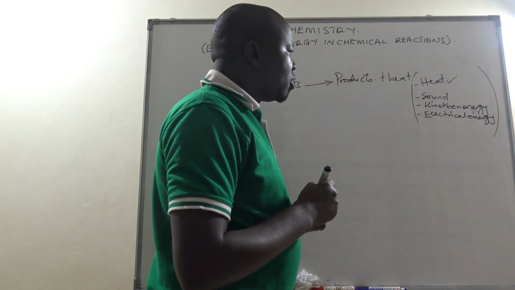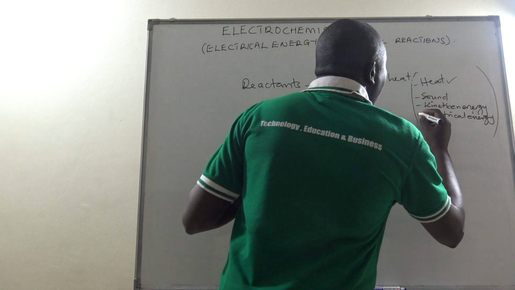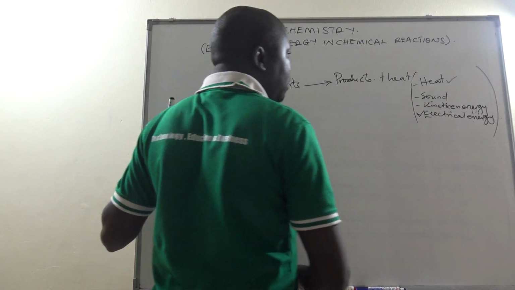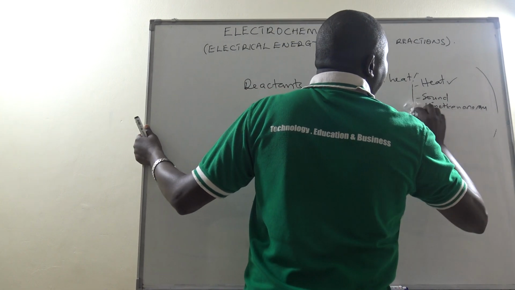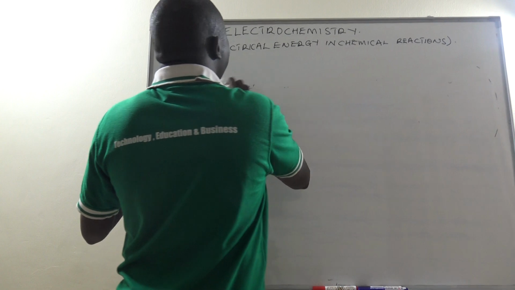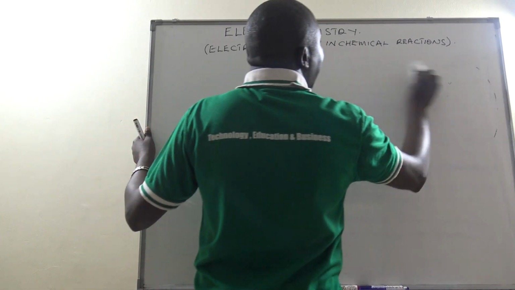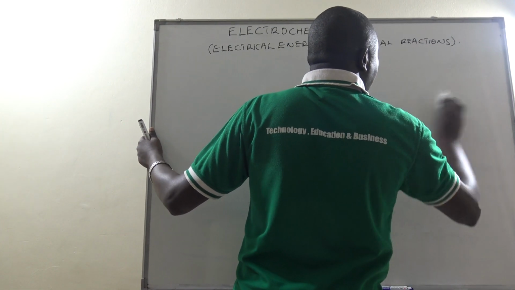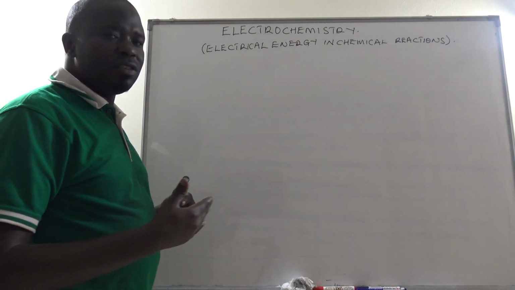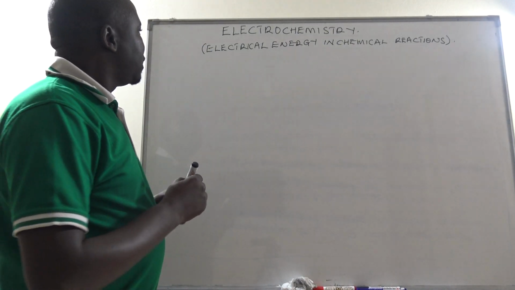So in this session, we are going to look at what we call electrical energy in chemical reactions. That's why we are calling this topic electrochemistry, which is all about electrical energy in chemical reactions.